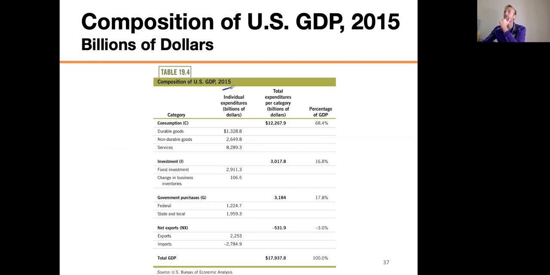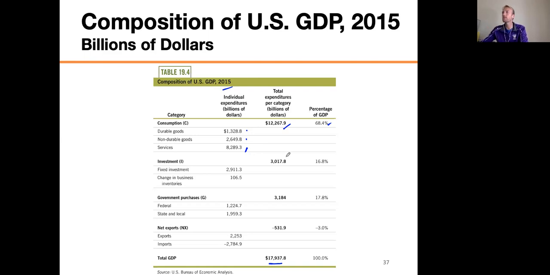So this is from 2015 when our GDP was about $18 trillion. You see that down there. And you see of that 18 trillion, about 12 trillion was consumption. And so if we break that out into durable goods, non-durable goods, and services, you see this is about 70% of our GDP, and the lion's share was bought in services. So the amount of services that we produced, which is the same as what people bought, and that's the amount that shows up in the GDP, is about 8.2 trillion.